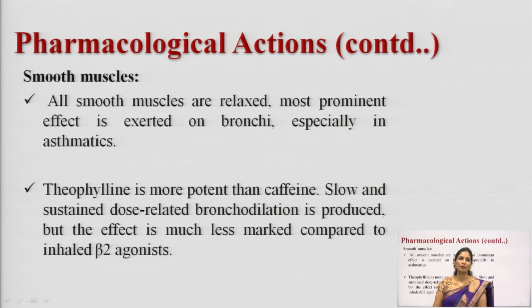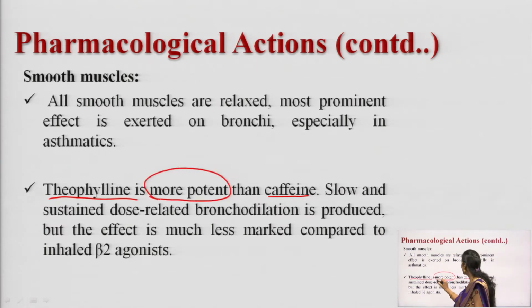And next one, smooth muscle. So, what is the action on smooth muscle? What do these asthmatic drugs do to the smooth muscle? All the smooth muscles will be relaxed, especially bronchial muscle. Every smooth muscle in the body will be relaxed after taking these drugs, but especially bronchial muscle will get relaxed in asthmatic patients. And theophylline is more potent than caffeine. It is more potent than caffeine, and a slow and sustained, dose related bronchodilator.